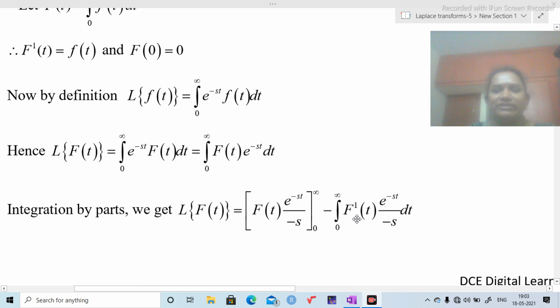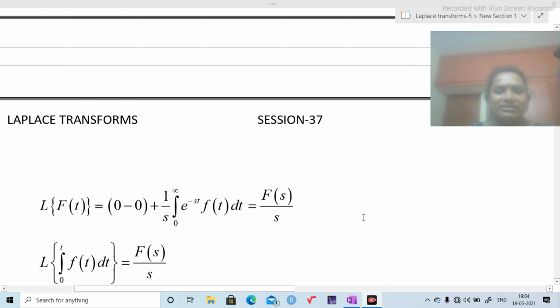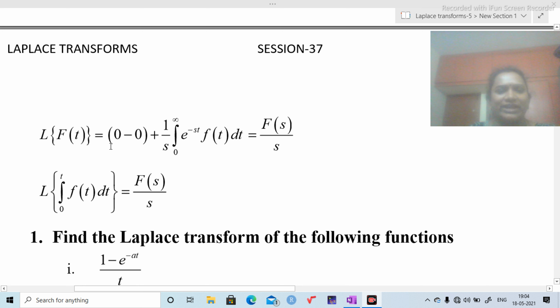And also I know the value of f dash of t as f of t. Substitute that also. Then we are going to get this step. Here observe the integration with respect to t. So 1 by s is a constant. That's why I am putting 1 by s outside the integration. The remaining part is the Laplace transform of f of t, that is capital F of s. That means the Laplace transform of capital F of t is F of s by s.